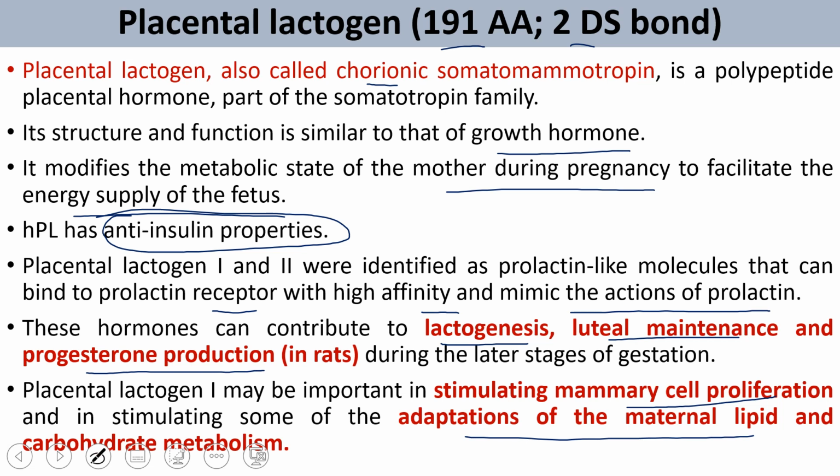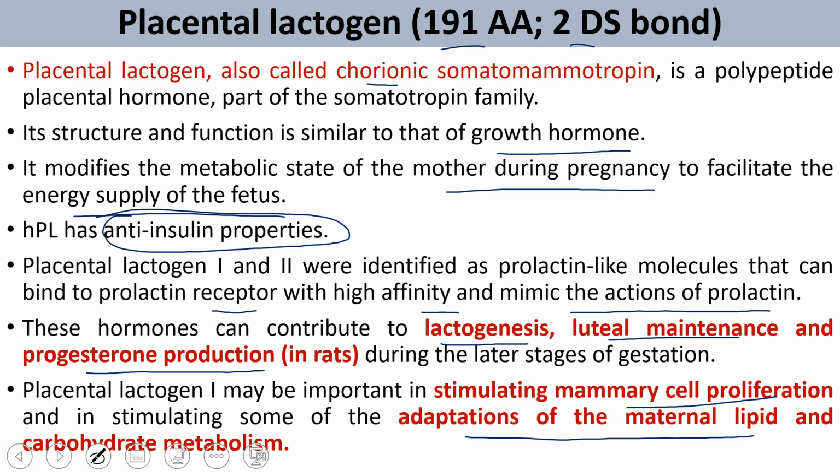Other than this, it also has growth hormone like activity. Human placental lactogens have weak actions similar to those of growth hormone, causing protein synthesis in the tissue. But 100 times more placental lactogen than growth hormone is required to promote growth. So activity wise, lactogen is much less active.